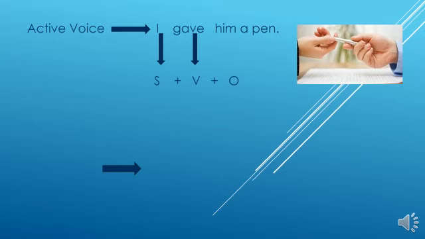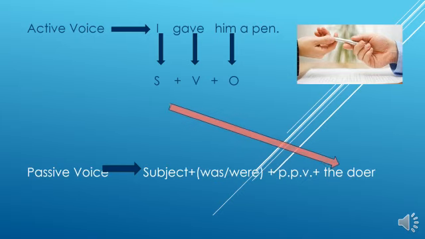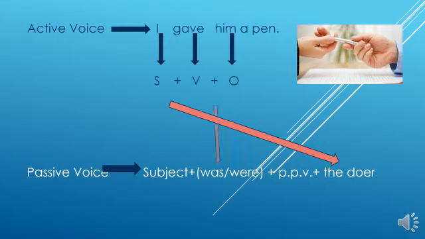What is the object? What are you thinking? Him or a pen? Here the object is him, not a pen. Be careful about that sentence. I gave him a pen. Then can you remember the subject becomes the doer? The verb changed to was or were plus past participle.